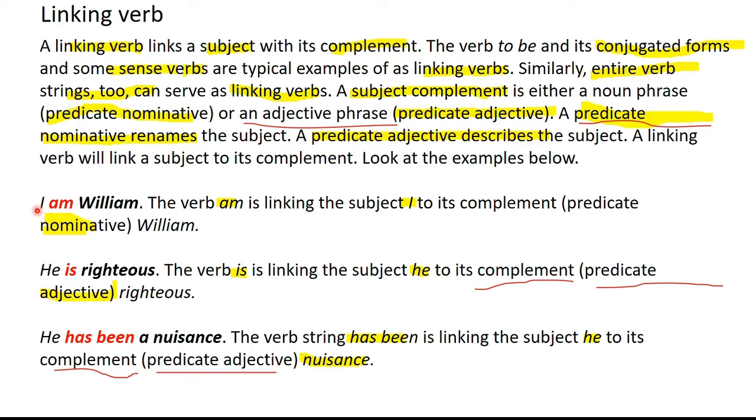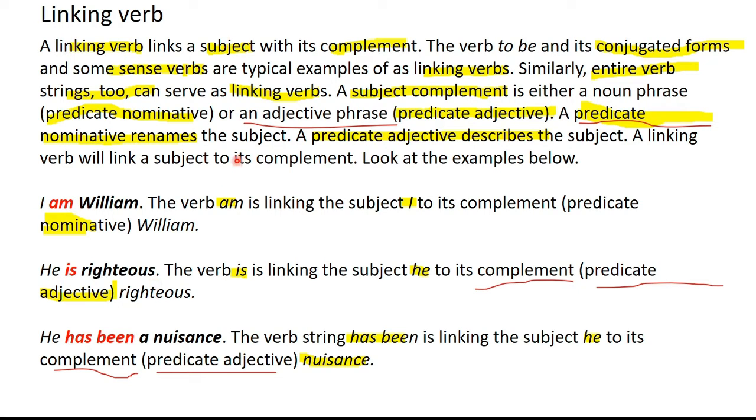Now look at these examples. I am William. Am is a linking verb in this sentence which is linking the subject I with the subject complement William. Now since William is renaming the subject, this is a predicate nominative. He is righteous. Righteous is a quality. It's an attribute, it's an adjective phrase. Is is a linking verb and it is linking righteous, that is the subject complement, with the subject he. He is righteous. So righteous here is an adjective phrase, therefore it's a predicate adjective.